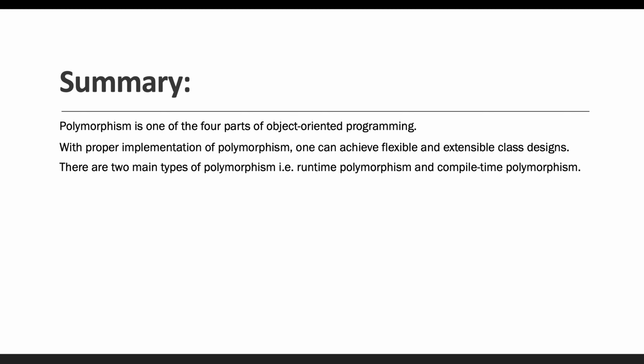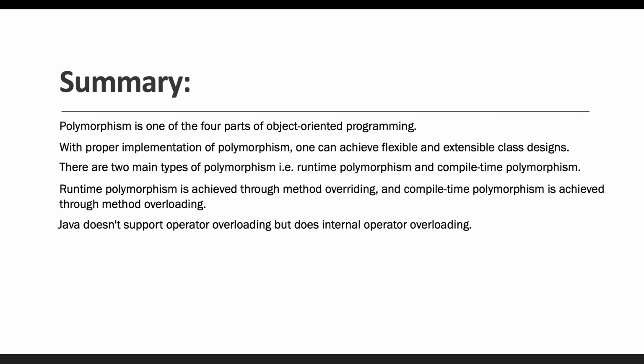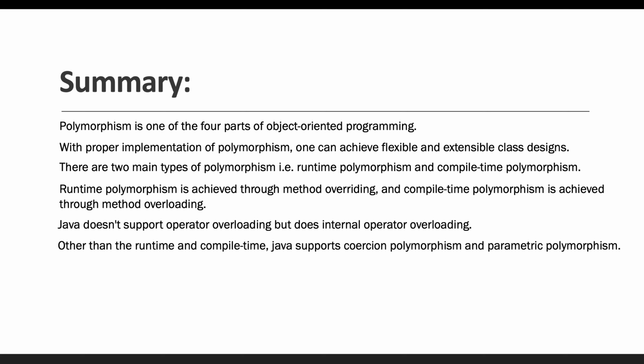Third thing we have discussed is that there are two main types of polymorphism, runtime polymorphism and compile time polymorphism. Then we have discussed that runtime polymorphism is achieved through method overriding and compile time polymorphism is achieved through method overloading. Next we have discussed that Java does not support operator overloading but does some internal operator overloading, like the same operator can be used to perform addition and also to perform concatenation. Next point we have discussed is that other than runtime and compile time, Java supports coercion polymorphism and parametric polymorphism. That's what we have discussed in today's video also.